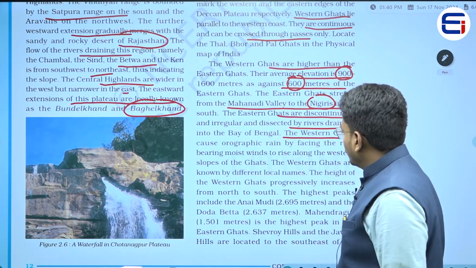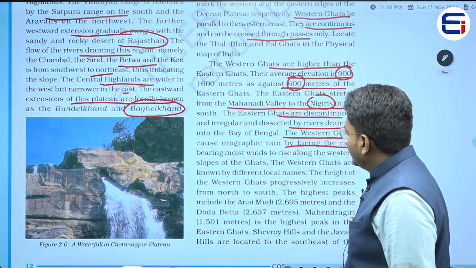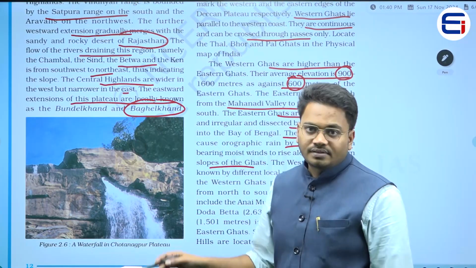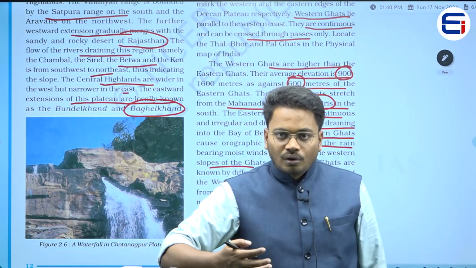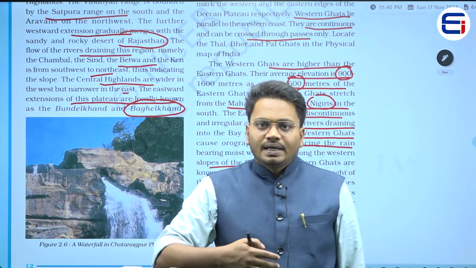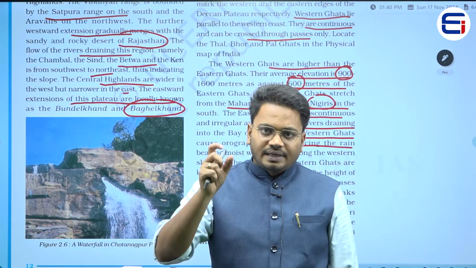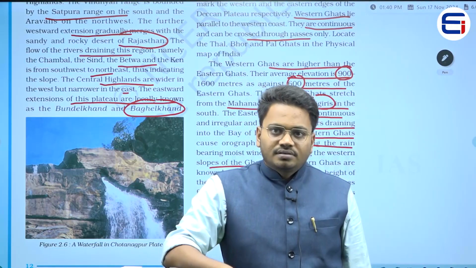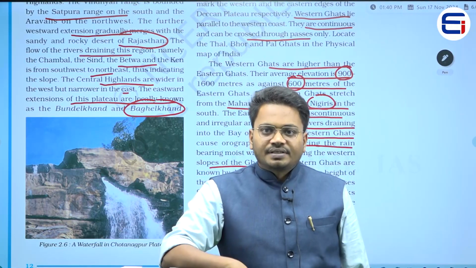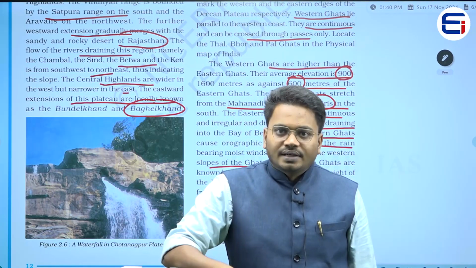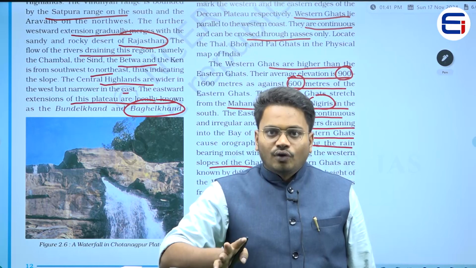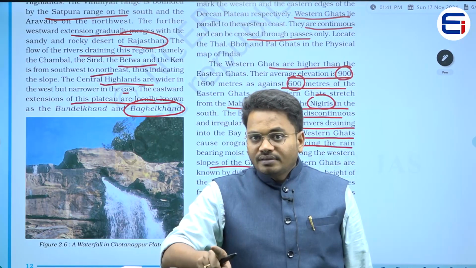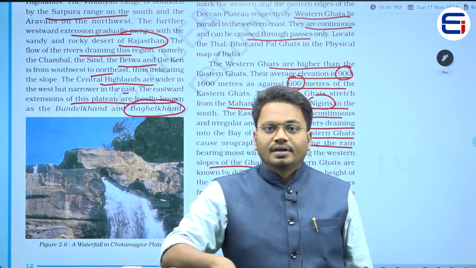The Western Ghats cause orographic rain by forcing the rain bearing moist winds to rise along the western slopes of the Ghat. What does it mean? It means that during the monsoon times, all the rain carrying clouds would be entering into India, right? So whenever these rain carrying winds collide with the Western Ghats, we can see some precipitation, right? That precipitation happens in the form of rain, in the form of water. So that rainfall, which is caused because of the collision of these clouds with the mountains, we call it an orographic rainfall, right?